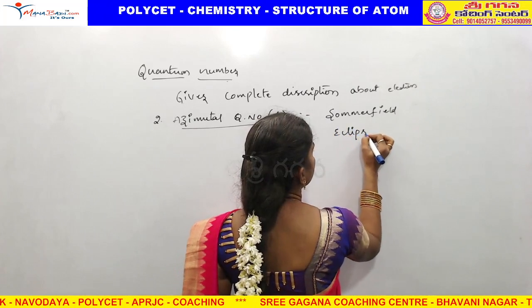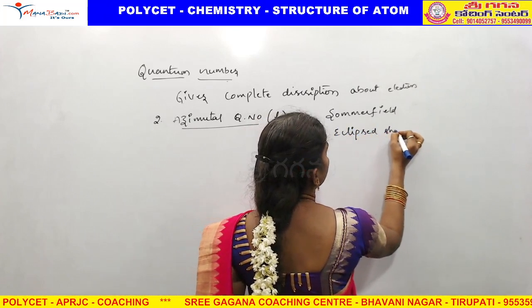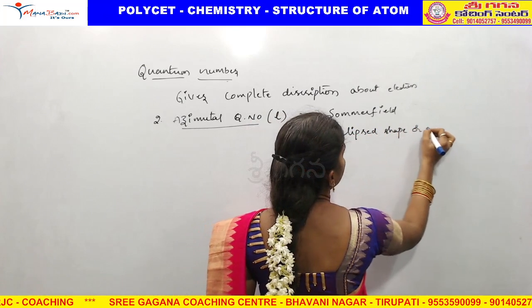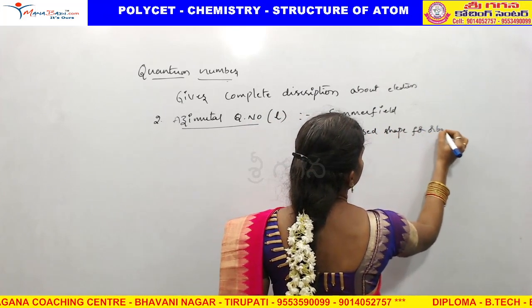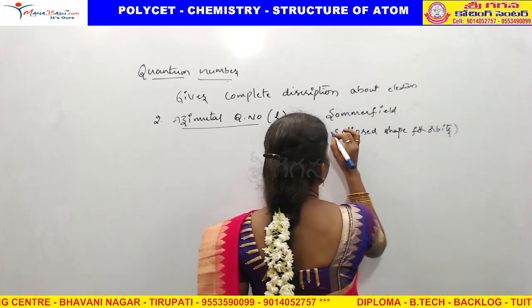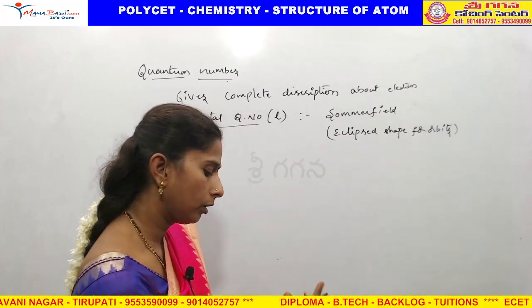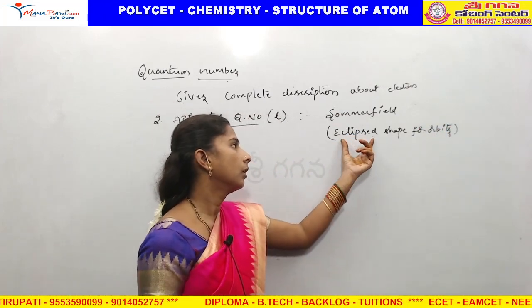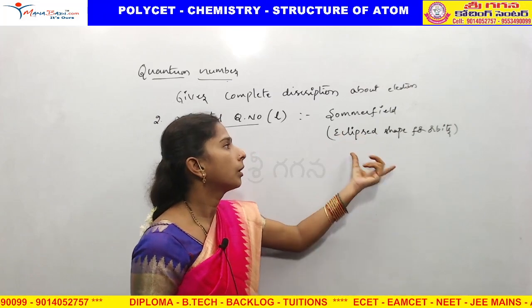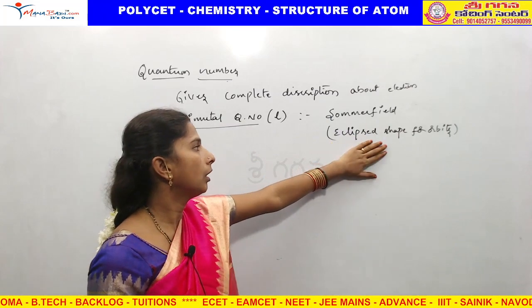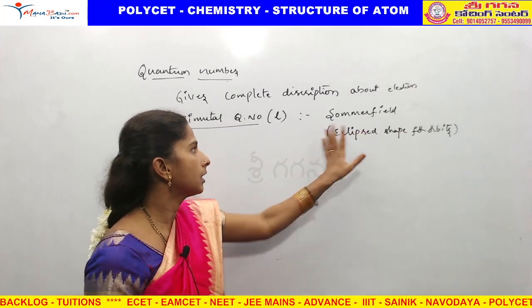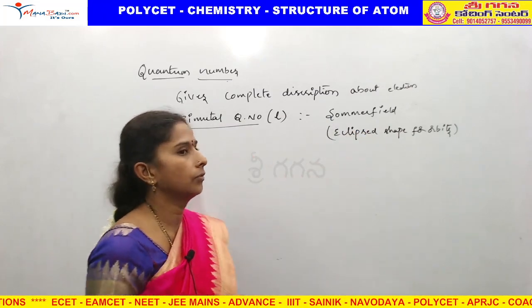He gave an elliptical shape not for the atom, but for the orbit. We don't want that theory, just the information. According to him, orbits are elliptical in shape. There is no relation between this and this. This is different, that is different, right?